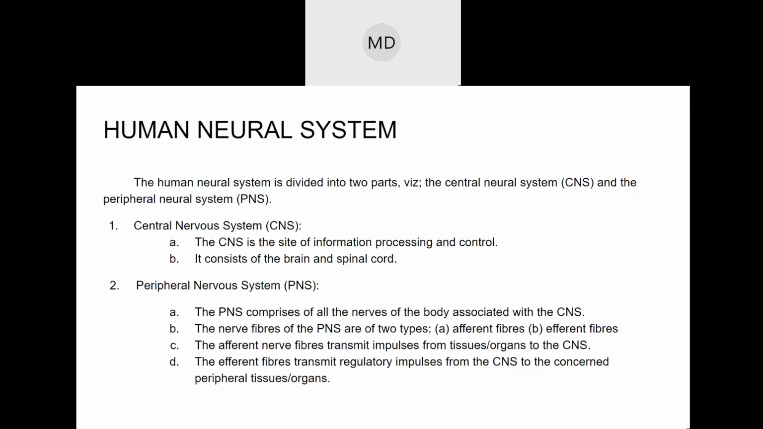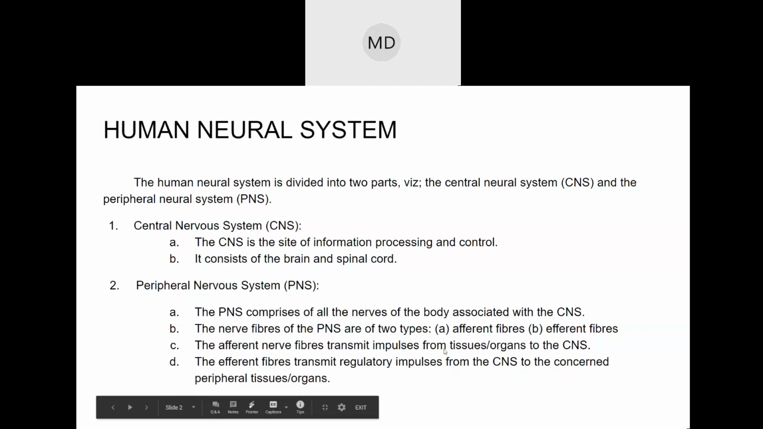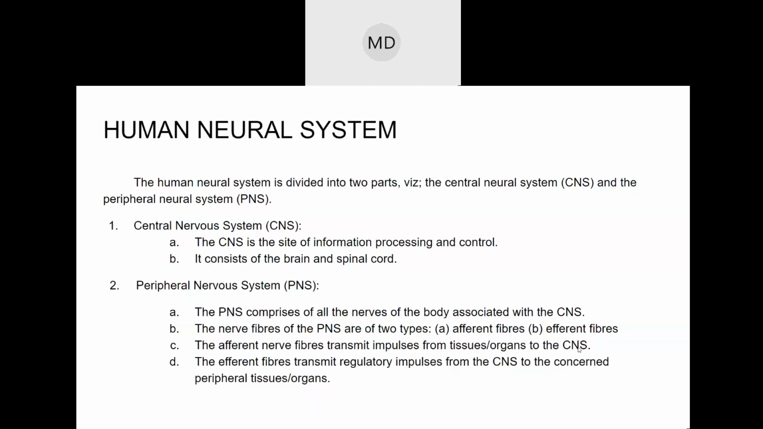So the afferent nerve fibers transmit impulses from the tissues or organs to the central nervous system. Tissues and organs to the central nervous system means, like, from your hand it will be processed through your brain. If you are touching something hot or cold, when you touch it with your fingers, that information is passed from your hand to your brain. That information is passed through afferent nerves, that is, from tissues and organs to the central nervous system. The central nervous system contains the brain and spinal cord.